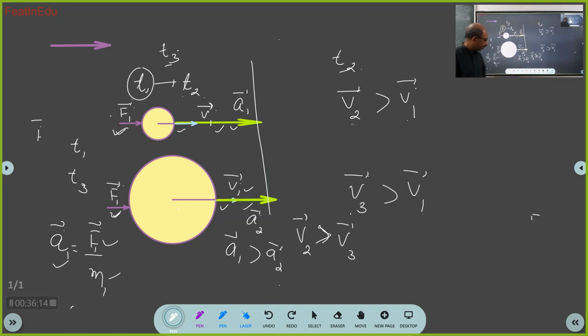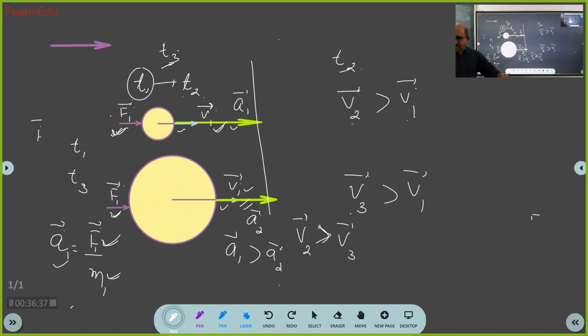So see, this vector has not changed at time t3. Okay. And this also has not changed. Therefore, this green-colored acceleration vector will not change. The force vector has not changed, mass has not changed, so the acceleration vector will not change.